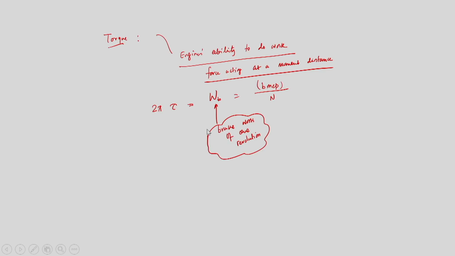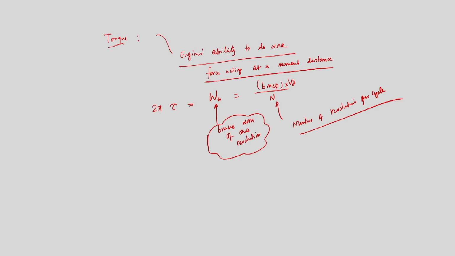That is brake mean effective pressure into displacement volume Vd divided by n, where n is equal to the number of revolutions per cycle. So, brake work of 1 revolution is brake mean effective pressure into Vd by n, where n is the number of revolutions per cycle.